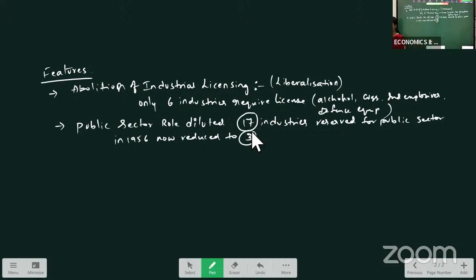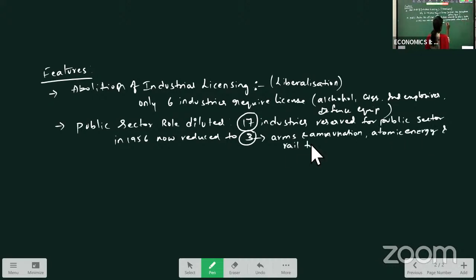What are those 3 industries which are for the public sector? Arms and ammunition, atomic energy and rail transport. These are the 3 industries which are reserved for the public sector.